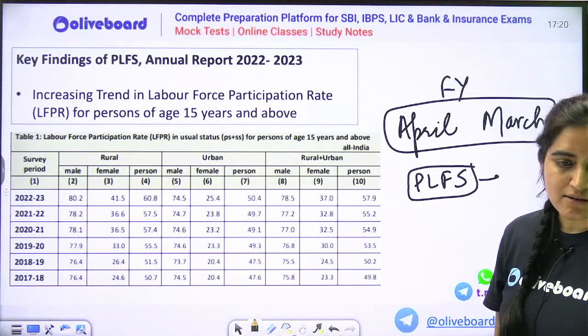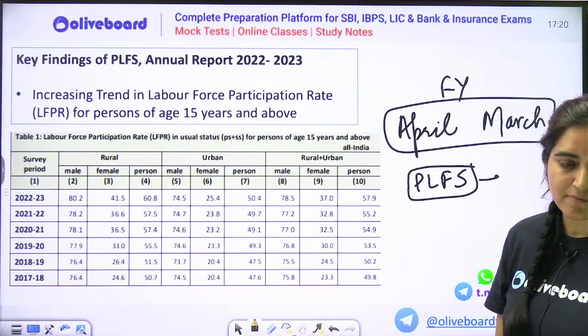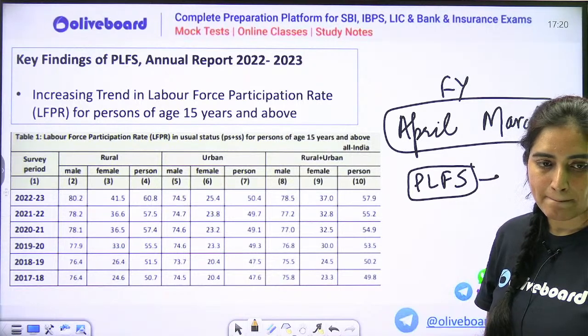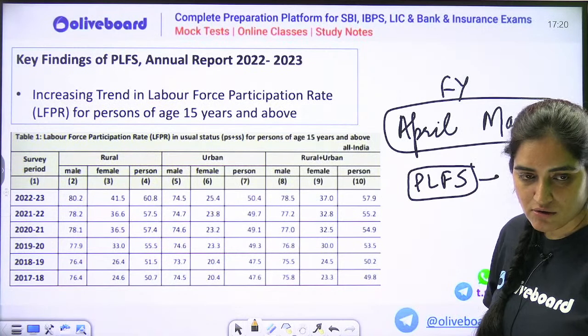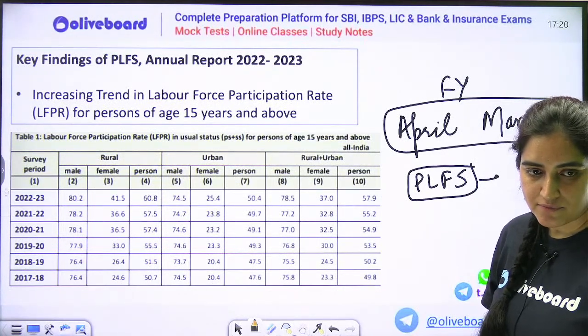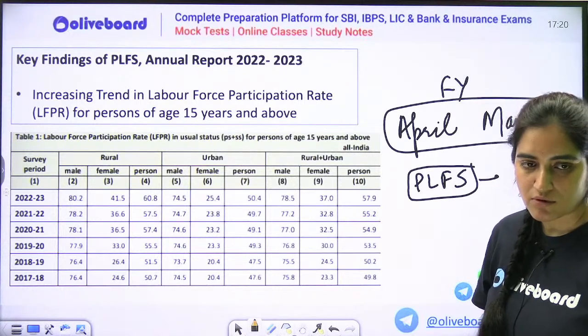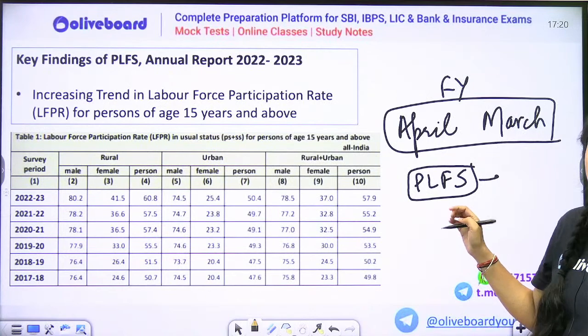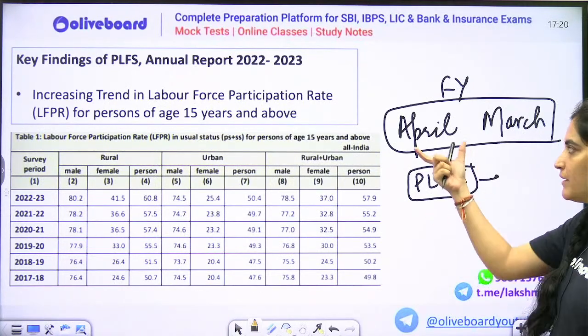Please guys comment. Don't sit like that. It is released by Labor Ministry, NSO. Labor Ministry तो नहीं है. Labor Bureau? No.